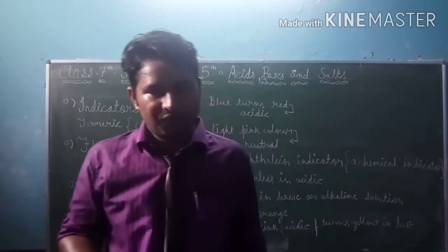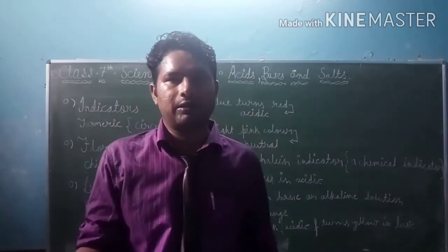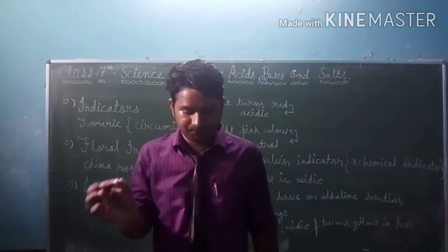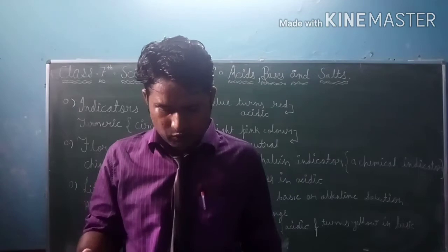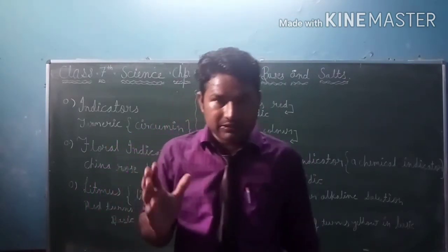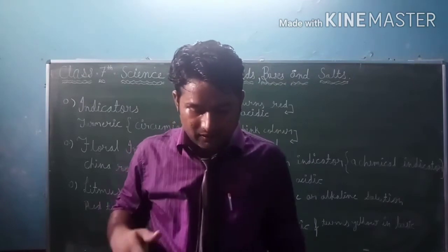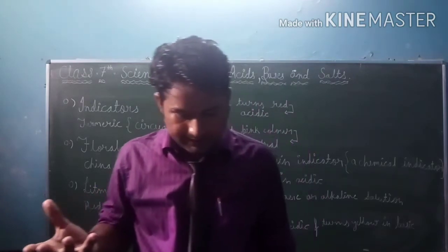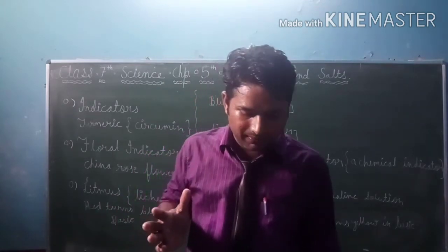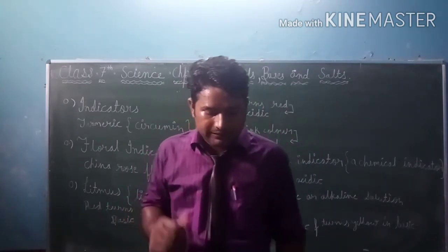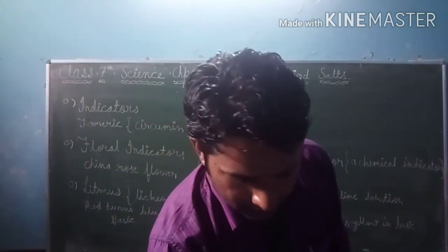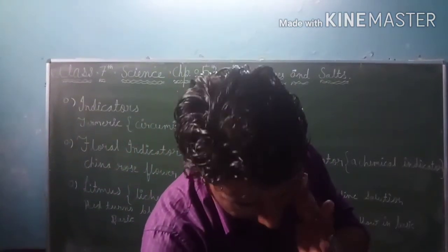It's a flower. We may use the juice of this flower, so liquid solution, and we may use it and then check which indicator we get from the petals of China rose flower. Let's perform an activity to understand this. This is the activity that we will do.